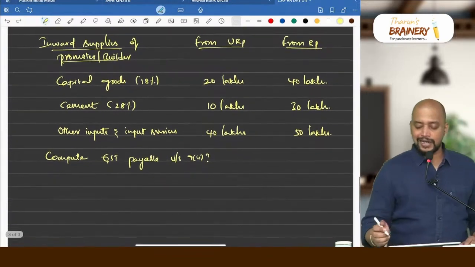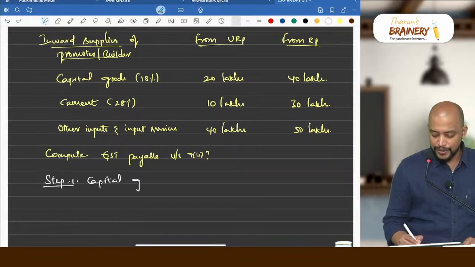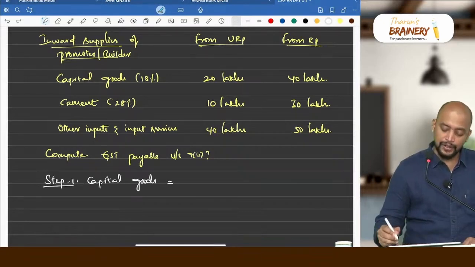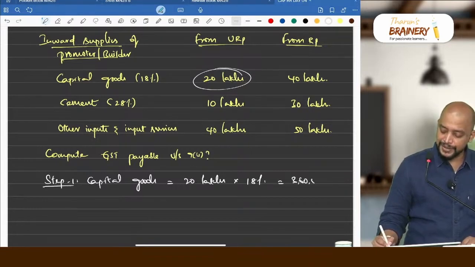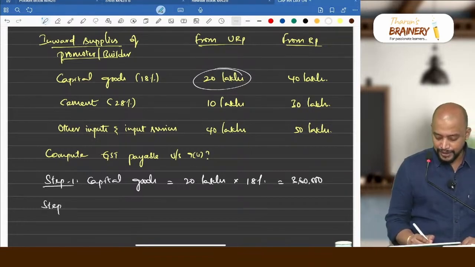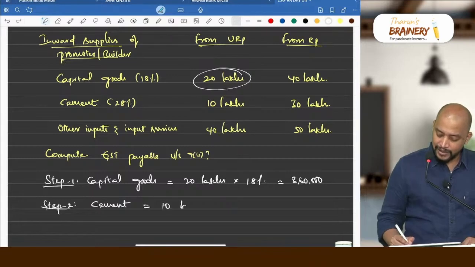So what will we do in this case? First, step number 1 is with respect to capital goods. Capital goods, whatever is purchased from registered person, ignore. Purchased from unregistered person you take, that will be 20 lakhs. On the 20 lakhs into 18%, that will be 3,60,000. Then step 2 is cement. How much is the value of cement? From unregistered person 10 lakhs. On the 10 lakhs we need to take 28%, that is 2,80,000.